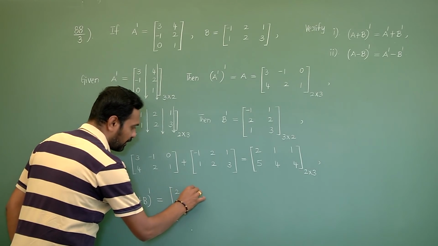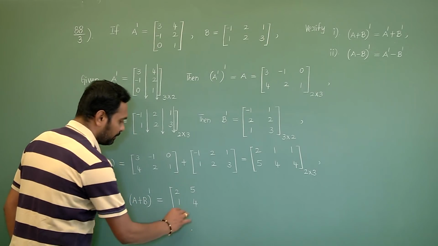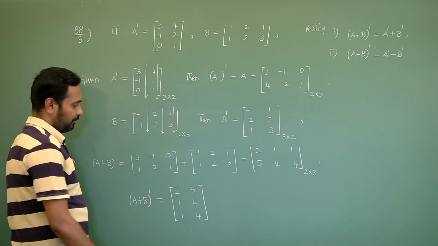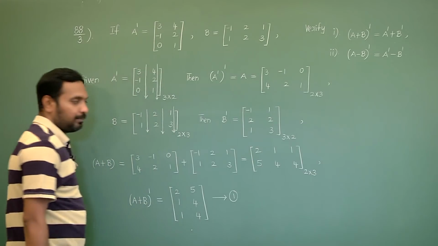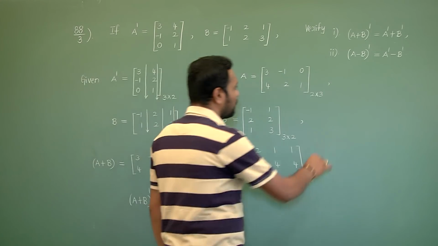First row elements 2 5, second row elements 1 4, and third row elements 1 4 it is. Let us consider this as equation 1, and right hand side value I have to calculate.